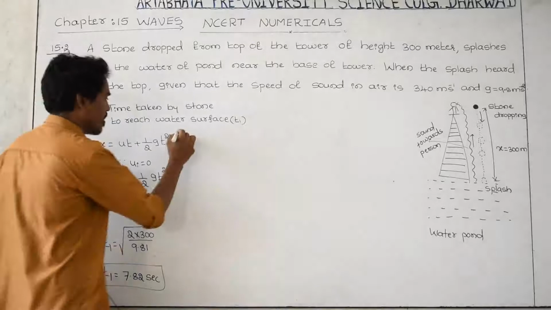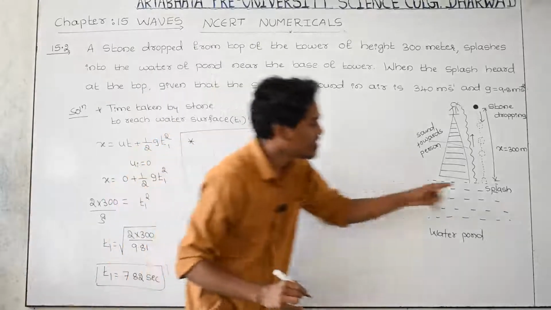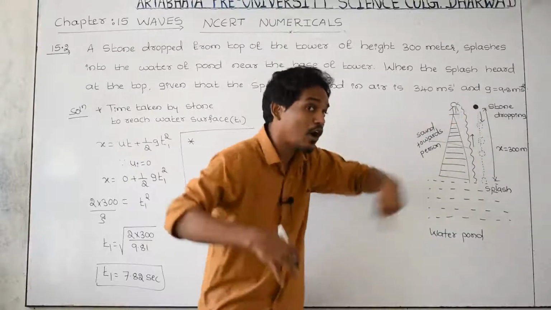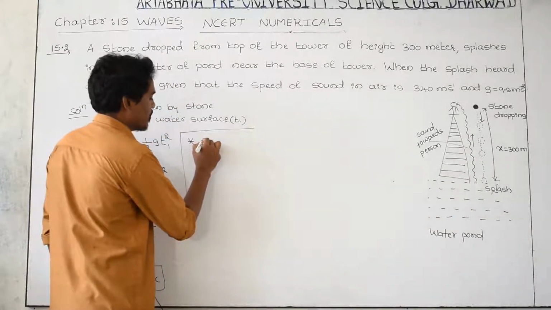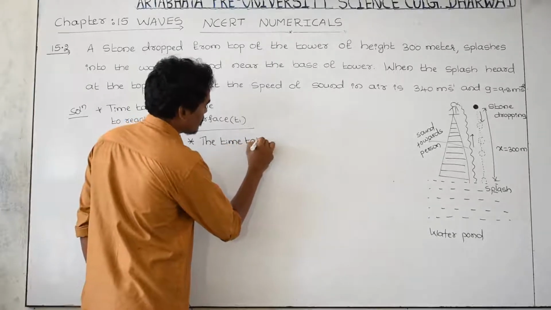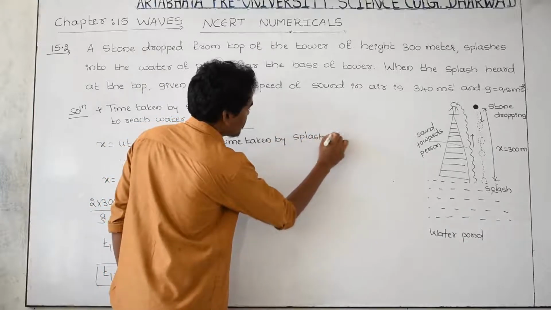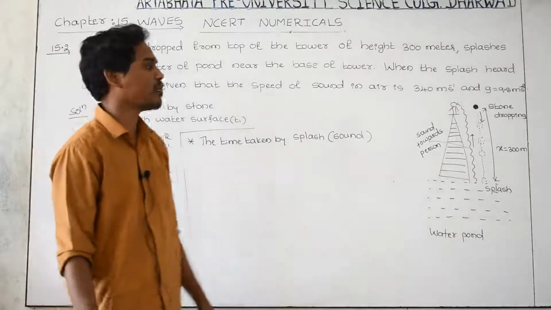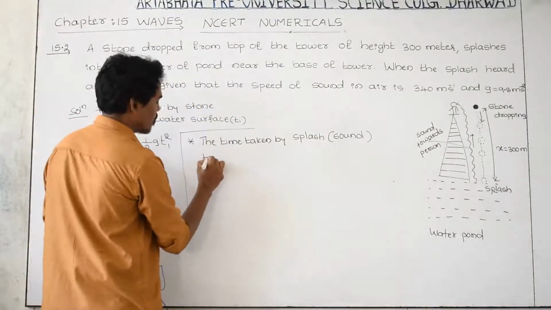It is t1. And next, second part, I need to find out, when the stone hits the water surface, sound is produced. That sound moving from here to here, again how much time is the sound taking to reach the person? We need to find out the time taken by splash. Splash means sound. A type of sound is produced the moment when the stone just hits the water surface. Time taken by the sound to reach the person